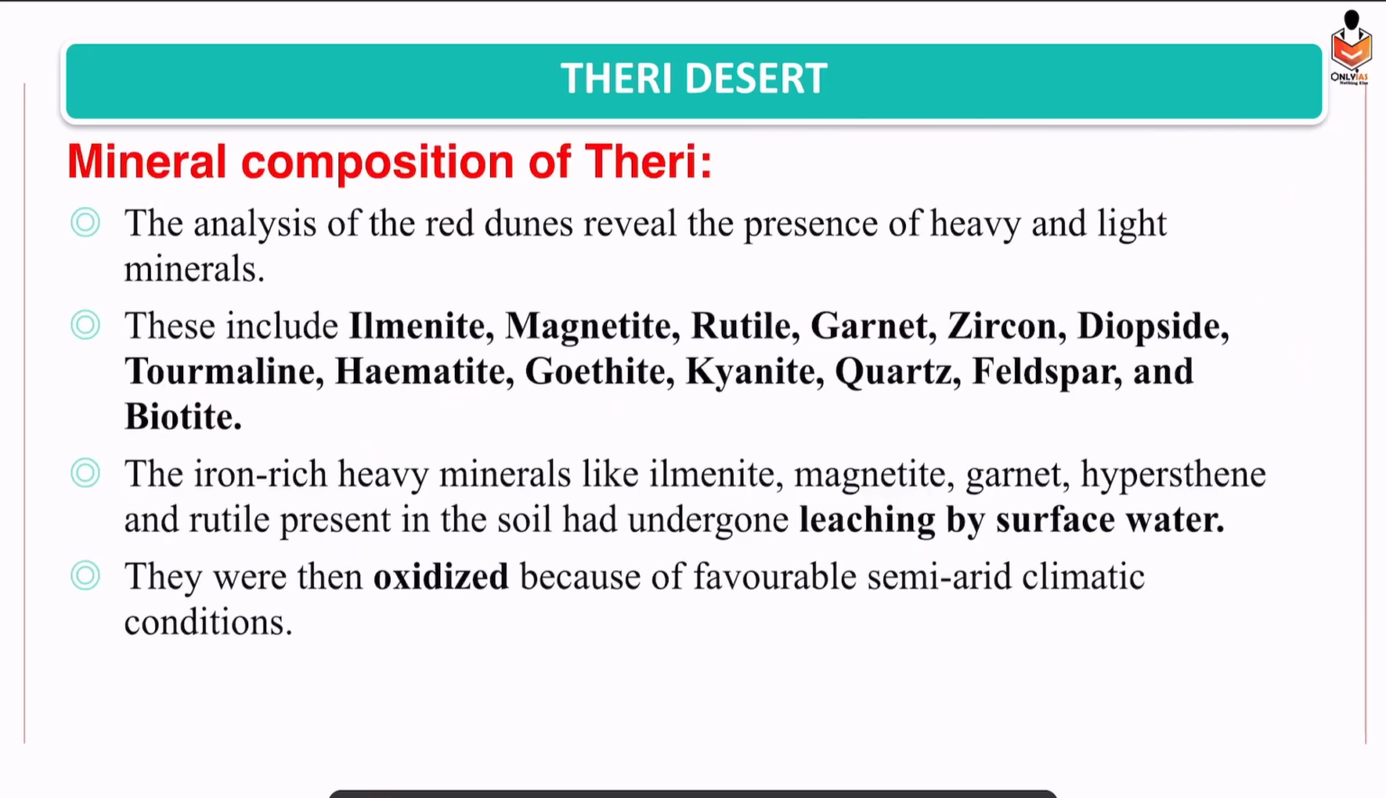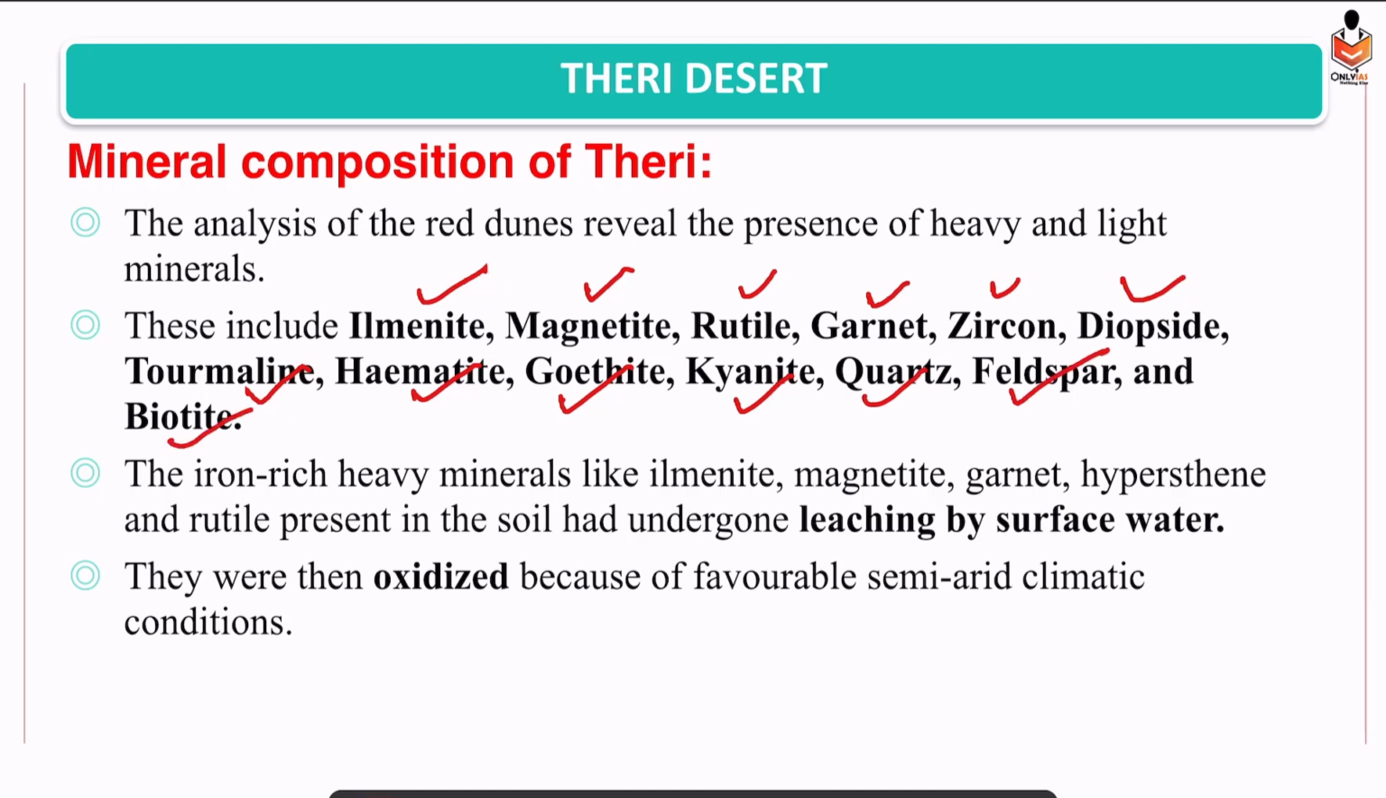Alright. So now, Theri Desert, red sands, we find some minerals. Heavy and light minerals, you need to remember all these minerals because UPSC can ask which minerals are found in the Theri deserts or red sands. Ilmenite, magnetite, rutile, garnet, zircon, diopside, tourmaline, hematite, goethite, kyanite, quartz, feldspar, biotite. Just remember all these things.